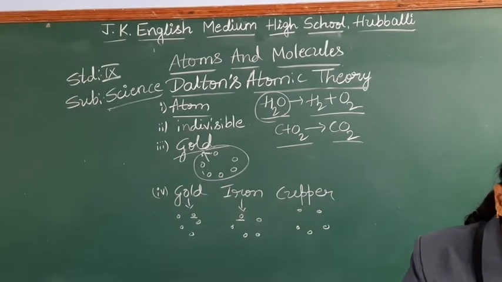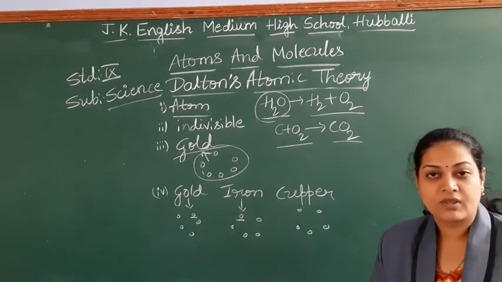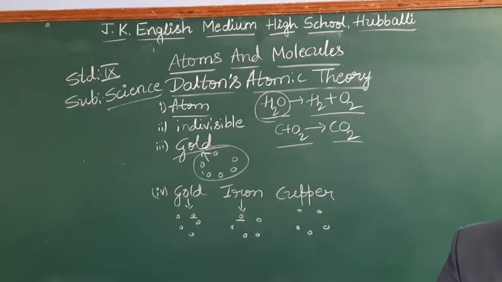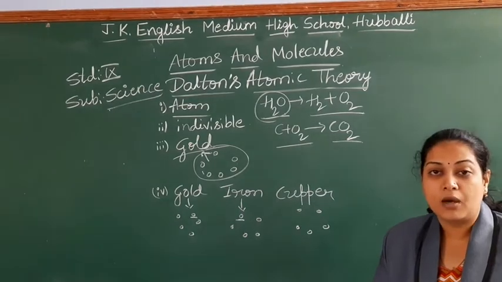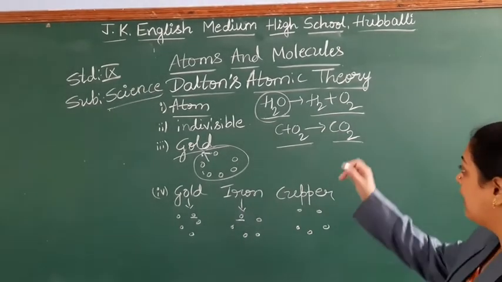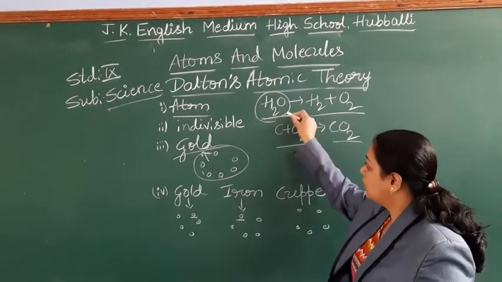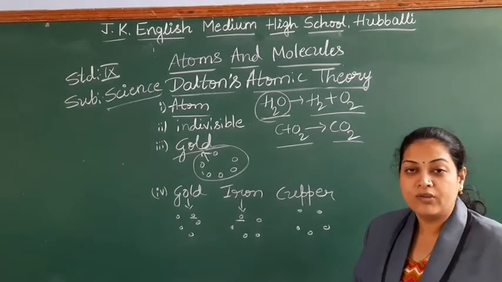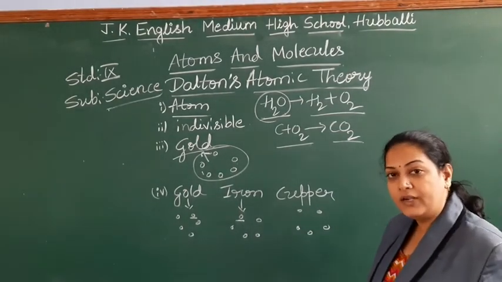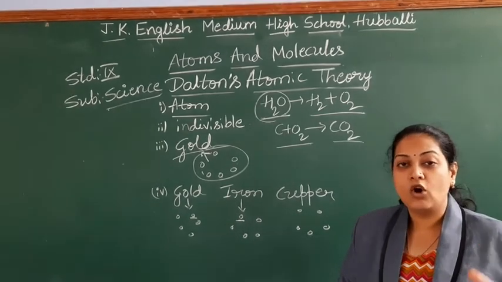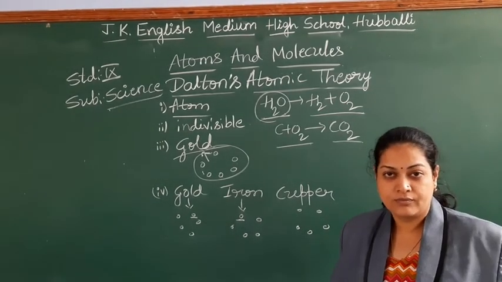Next one, the relative number and kinds of atoms are constant in a given compound. See, hydrogen may be in water, it may be in some other compound. If you check the relative atomic mass of hydrogen, it is the same in all compounds. It is fixed. Right?